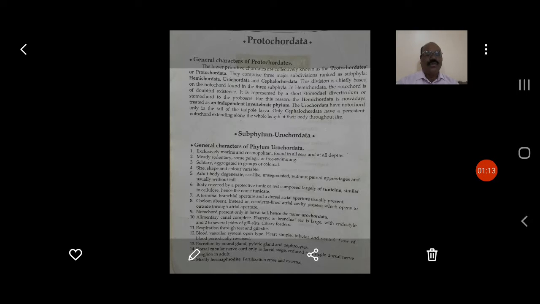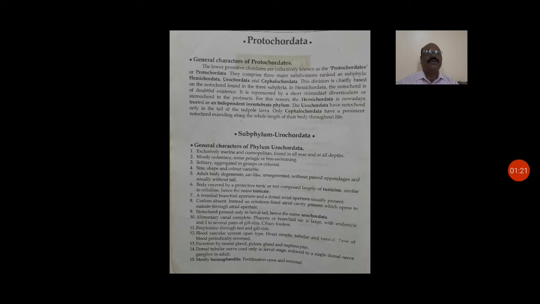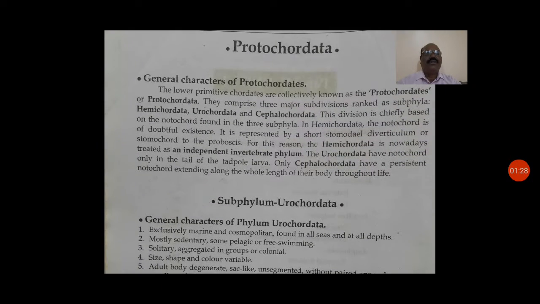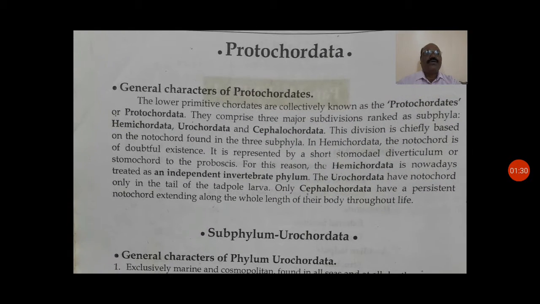In the course of development, this notochord gets converted into the vertebral column, and the animal group is different, that is called chordate. But the first chordates which evolved on this earth are called Protochordata. Protochordata means the basic chordate.